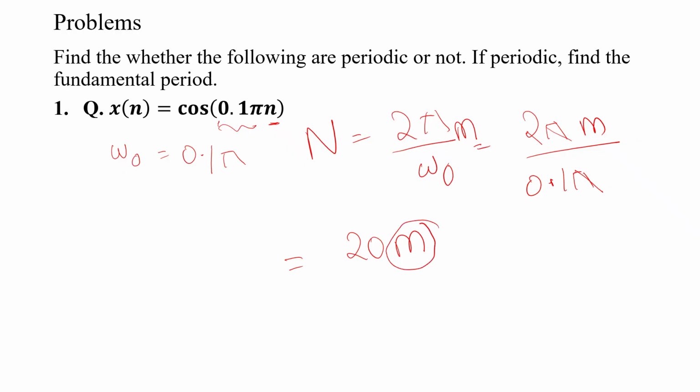So what I will make m value, so that n will be an integer if I put m equal to 1. So the fundamental period n is equal to 20. So this is the first thing. Here it is a periodic cosine signal, so n is equal to 20 fundamental.